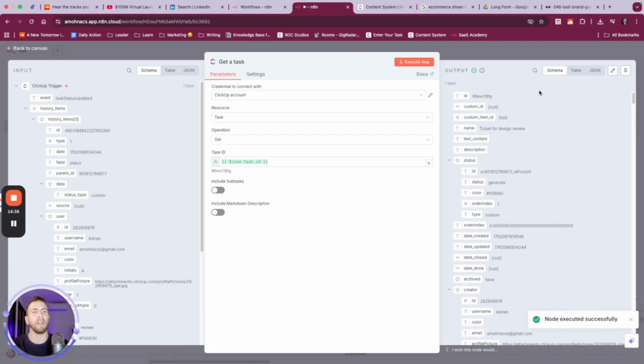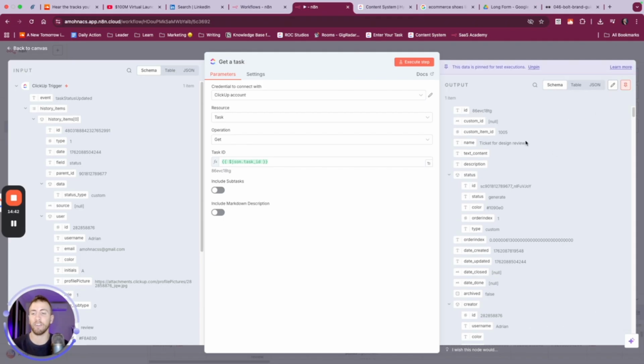We got it. Now we want to make sure that we don't have to run this every time, because we'll lose a few seconds, and it's a good habit to get into pinning in the top right, because this will just save things for future executions. And when we get into the habit of using it, we can limit the number of calls we're making from AI models and things like that. So it'll save us some money.